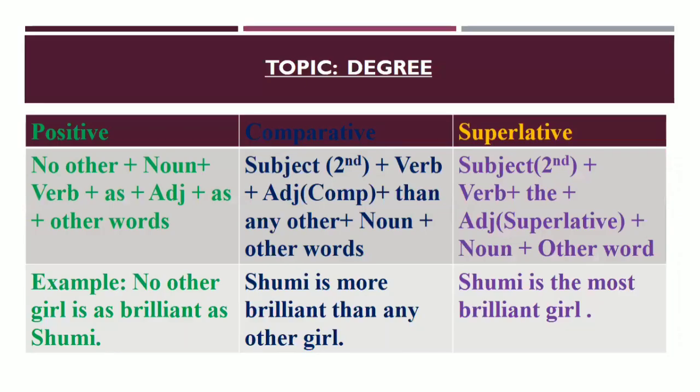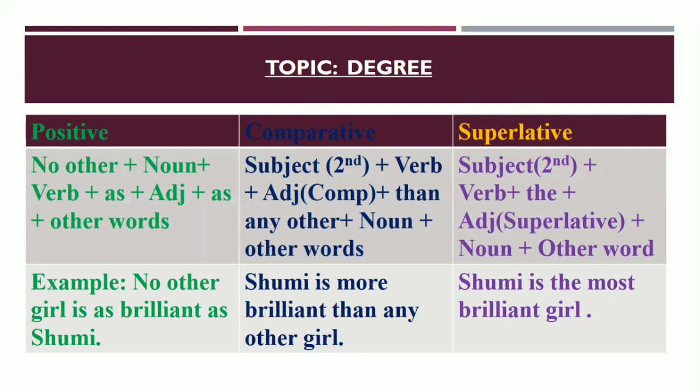Here, in case of positive, the structure is: no other, then noun, then verb, then as, then adjective, and then as again, and then other words. Now look at the structure of the comparative degree.